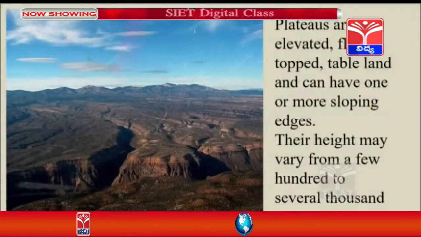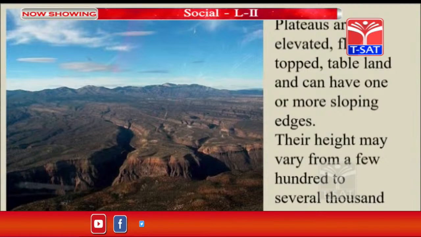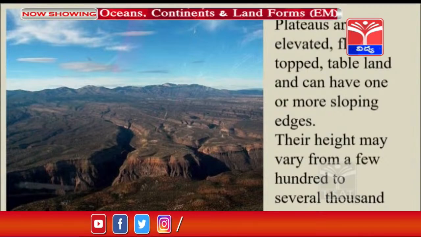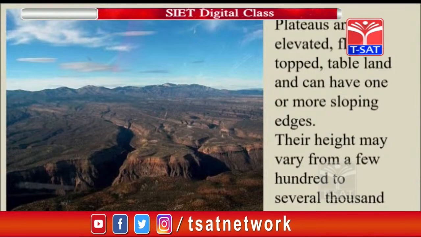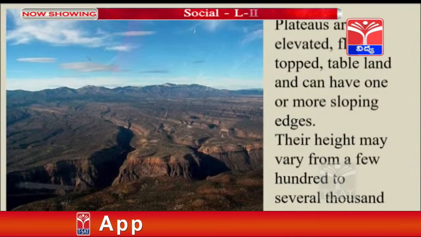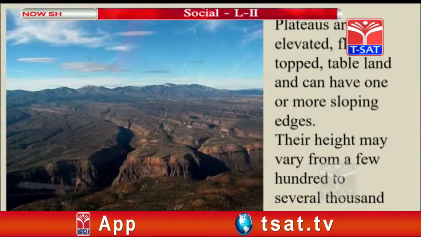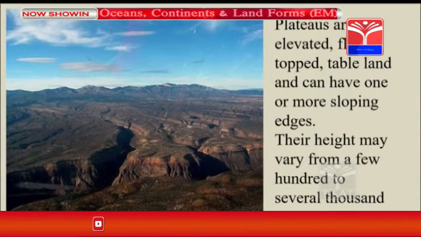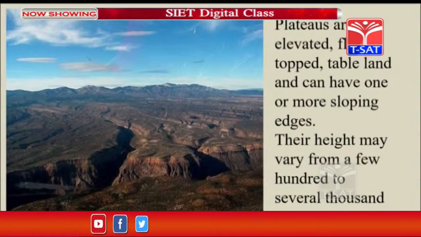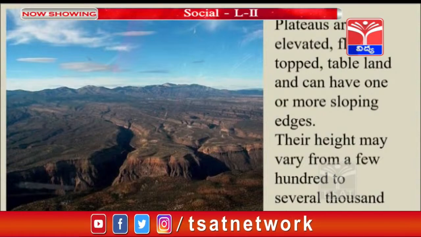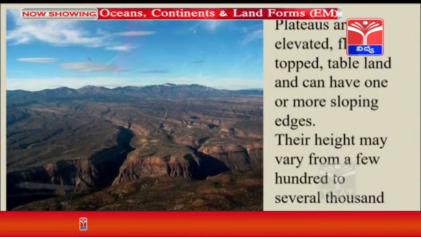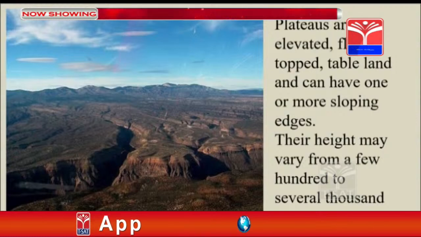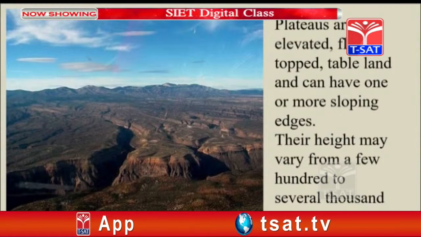And now let us talk about plateaus, which are elevated flat land. When you compare them to the surface, they are a little bit highly elevated, a flat topped table land, and can have one or more sloping edges. Their height may vary from a few hundred to several thousand meters. Now we can see the example of the Deccan Plateau, where we are living, Telangana, which is on the Deccan Plateau, where we have black soil.